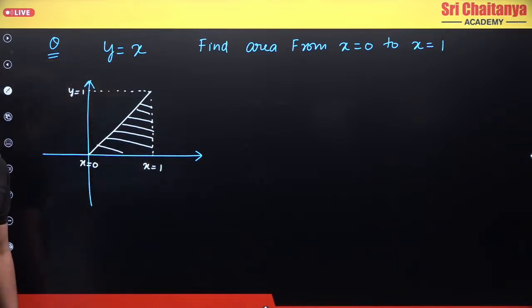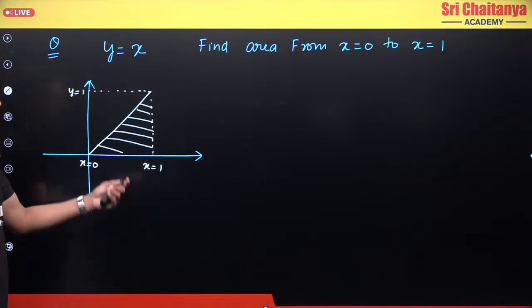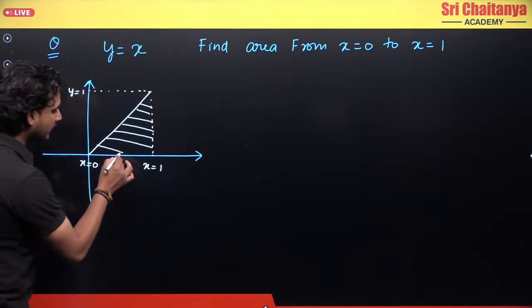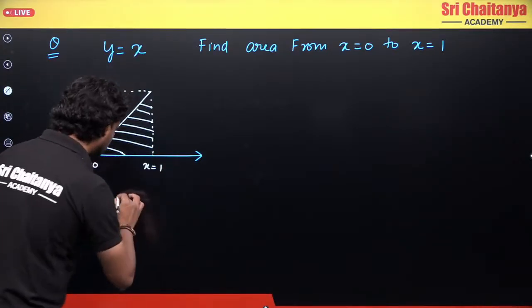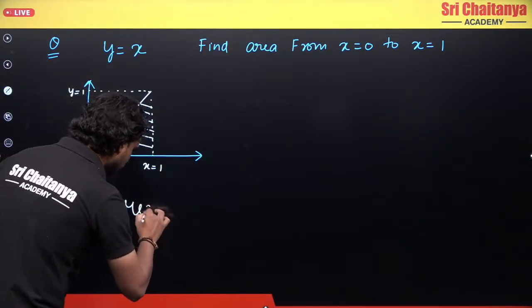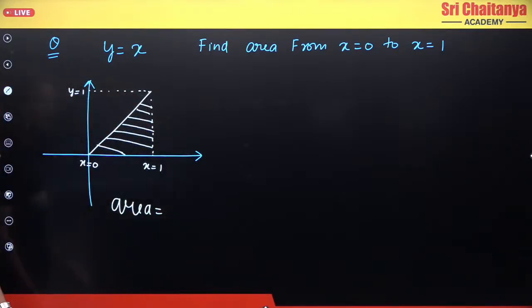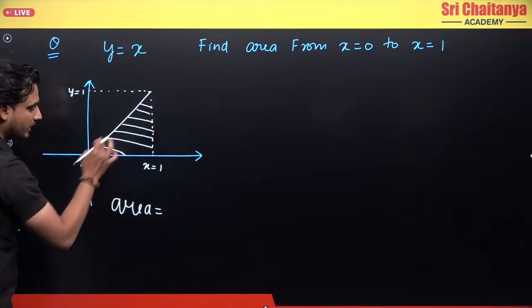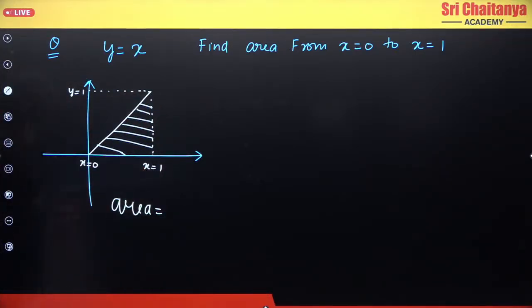I want to find this area. Okay, clear? So now if I want to find this area, what is this area equal to? This area is basically the area of a triangle. Can I say that this is a simple triangle? And what is the area of a triangle?